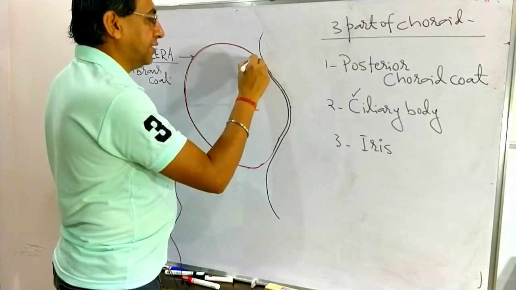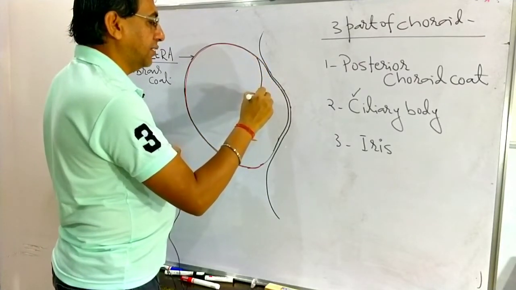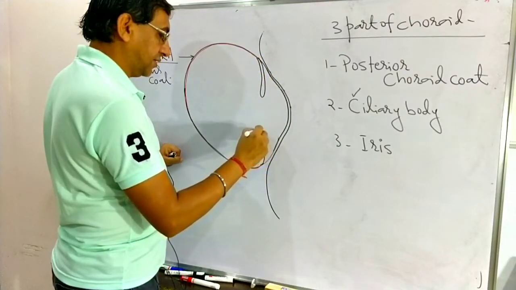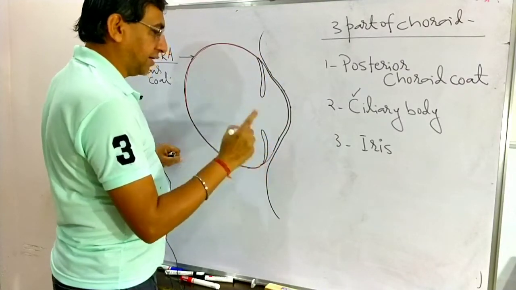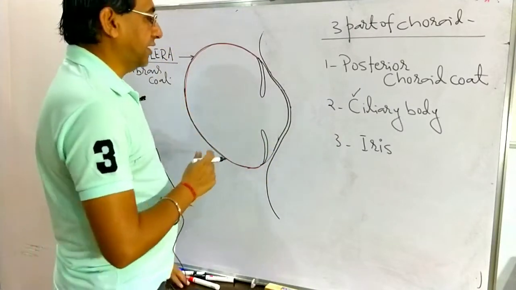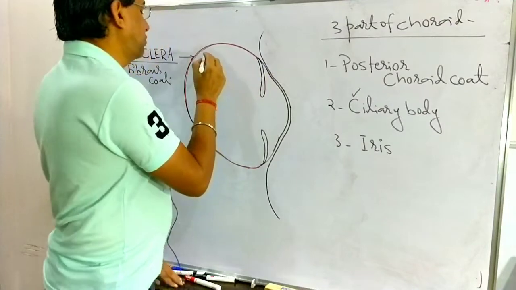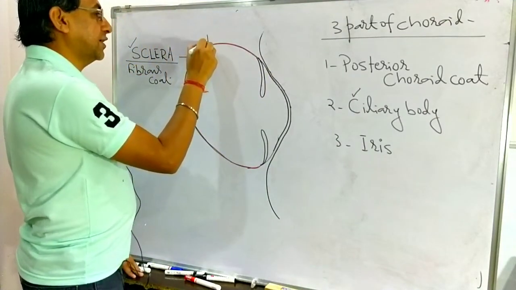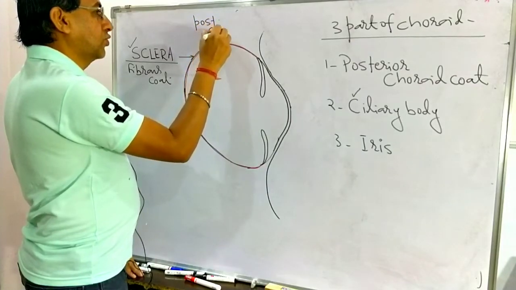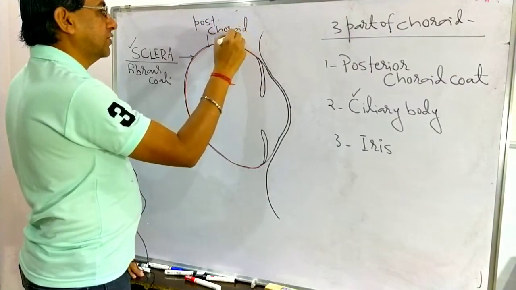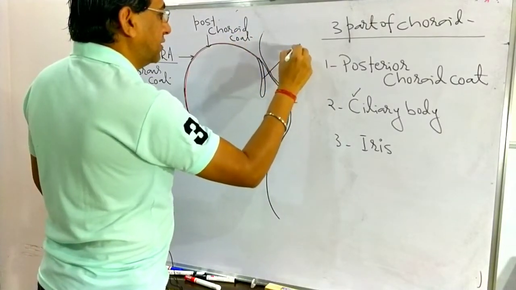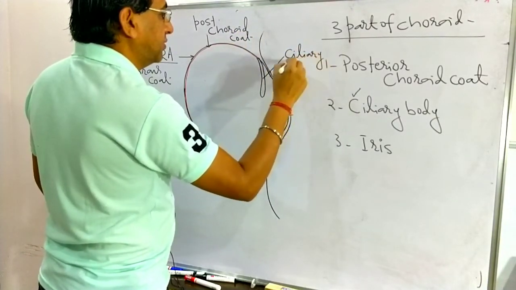Now here at the anterior part, these are the ciliary muscles. The number of ciliary bodies is one, because the ciliary body is a circular band of smooth muscle here. So this one, in red color, is the posterior choroid part. This one is the ciliary body.